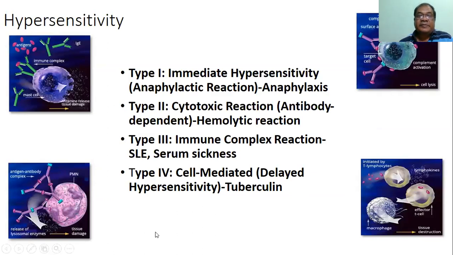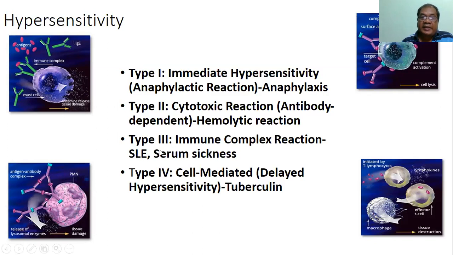We know that the hypersensitivity reaction may be of 4 types. Type 1 hypersensitivity reaction is the immediate hypersensitivity reaction. It is also called anaphylaxis or anaphylactic reaction. It is mediated by immunoglobulin E, which remains bound to the mast cell. Whenever an antigen binds to the immunoglobulin E, mast cell degranulation occurs, releasing a number of vasoactive substances, which cause vasodilation, increased capillary permeability, and bronchospasm, and a generalized anaphylactic reaction. This is type 1 reaction.